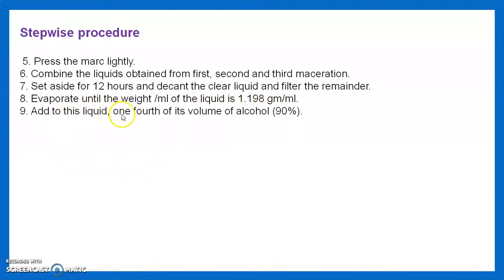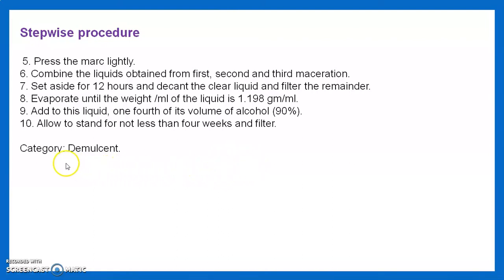Then add to this liquid 1/4 of its volume of 90% alcohol. Then allow to stand for not less than 4 weeks and then filter. The total procedure takes almost 5 weeks. The category is demulcent. Dose is 2 to 4 ml.